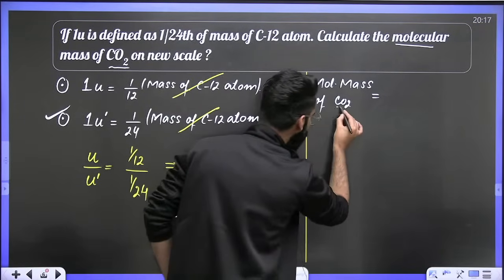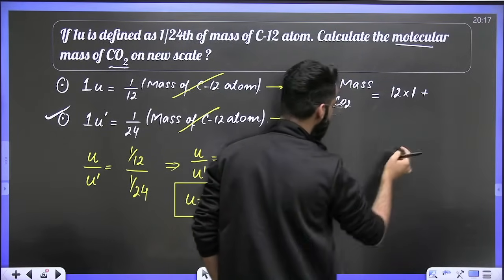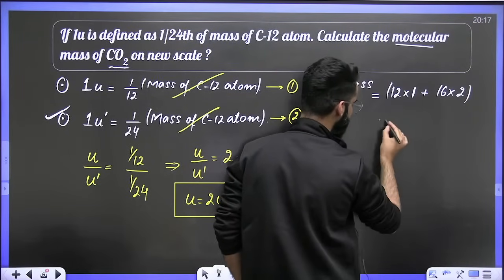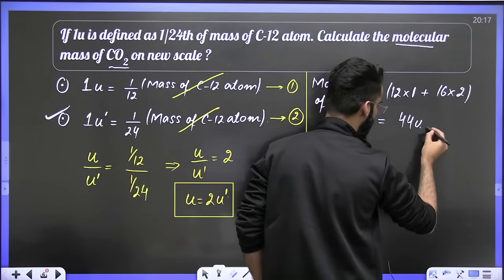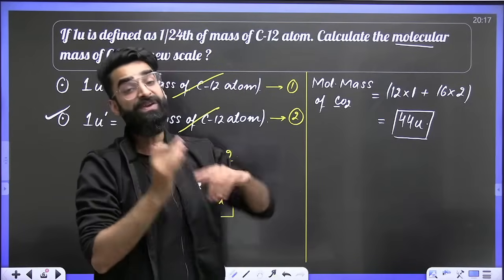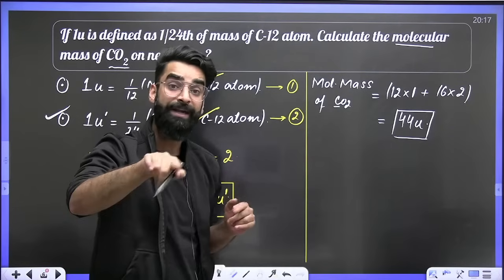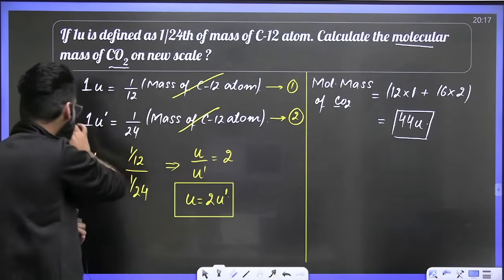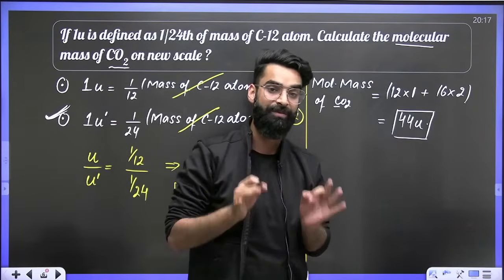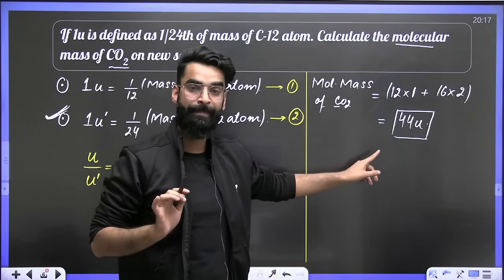Atomic mass of carbon is 12 AMU, and we have 1 carbon atom, plus atomic mass of oxygen is 16 AMU, and we have 2 oxygen atoms. Take the sum and the value comes out to be 44U. This is the molecular mass of carbon dioxide on the scale which we defined earlier. But we are supposed to calculate it as per the new scale, that means not in terms of U, but in terms of U dash.